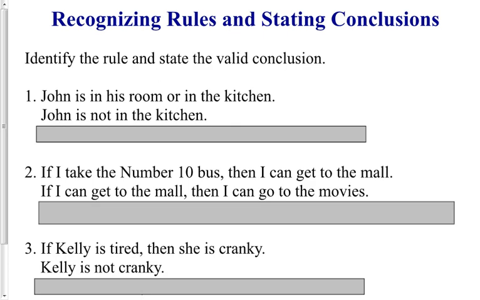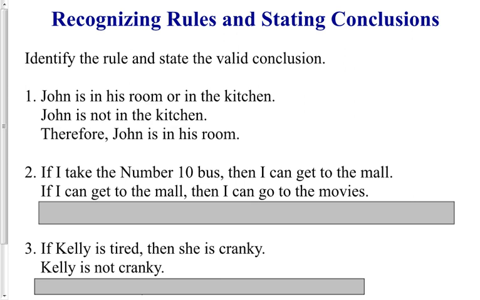So now let's put these rules of logic to use. Identify the rule and state the valid conclusion. Number 1: John is in his room or in the kitchen. John is not in the kitchen. So we conclude that John is in his room. This is using the OR rule.